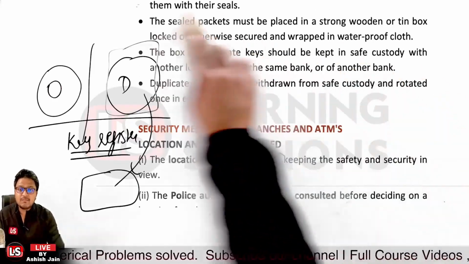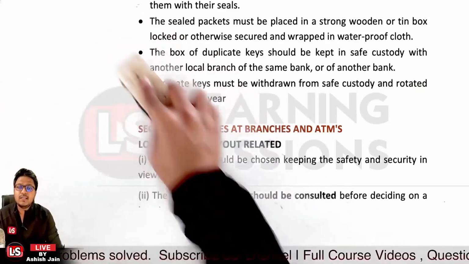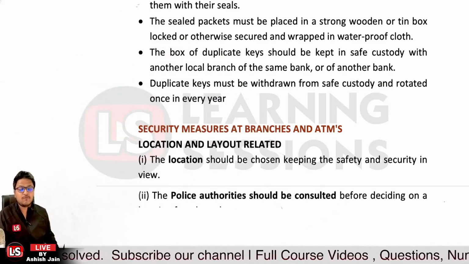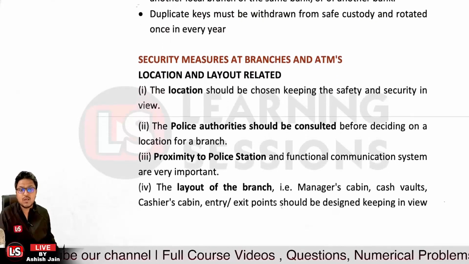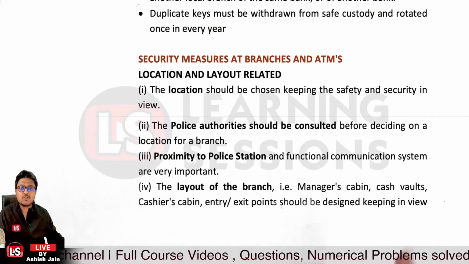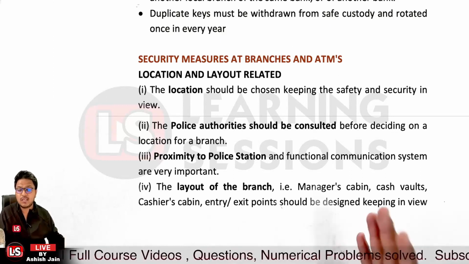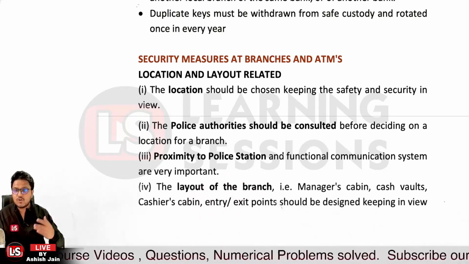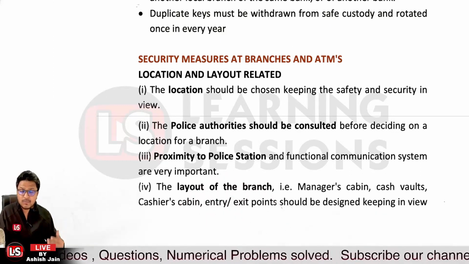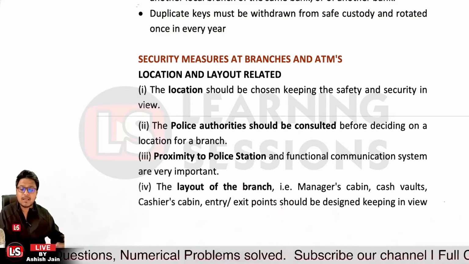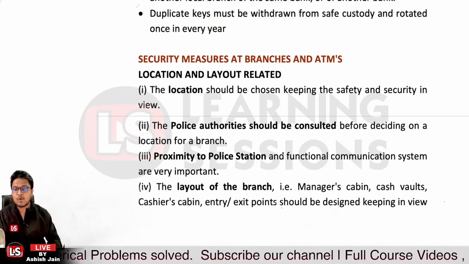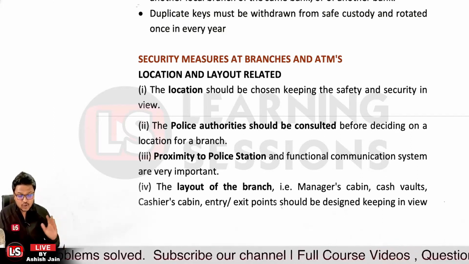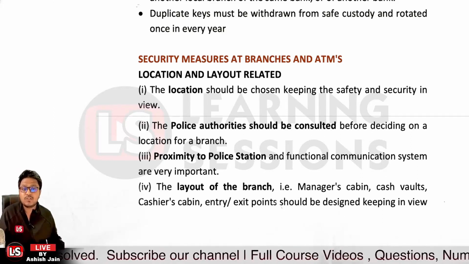Okay, then it's related to security measures that must be kept in view in the branches and the ATMs. First of all, it's related to location and layout related security measures. So the location of the branch must be chosen keeping safety and security in view. The branch must not be on the outskirts; the police authorities should be consulted before deciding a branch location, to check whether there is proper patrolling, and it should be in proximity to the police station.